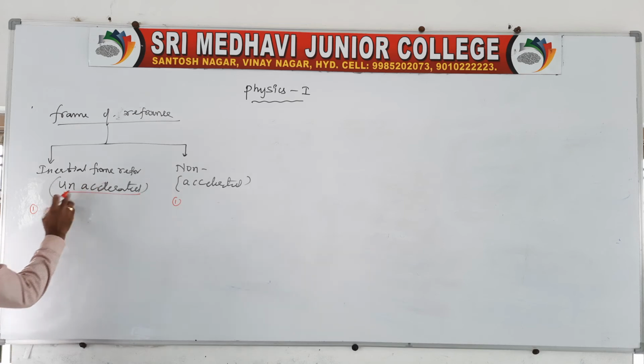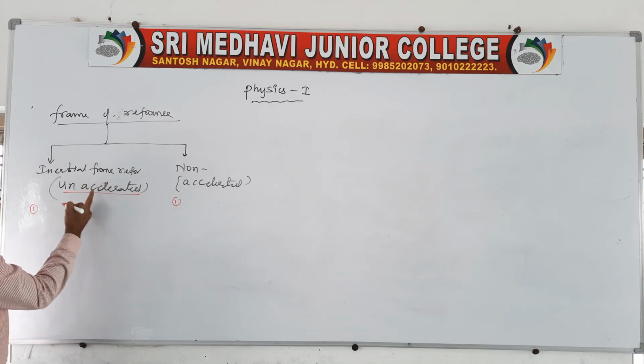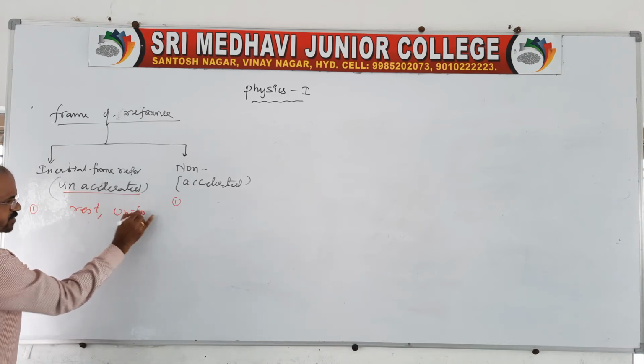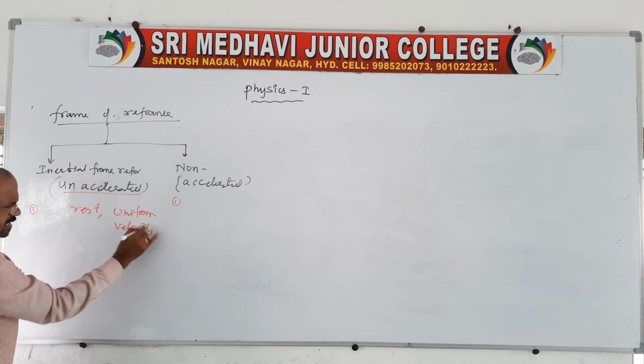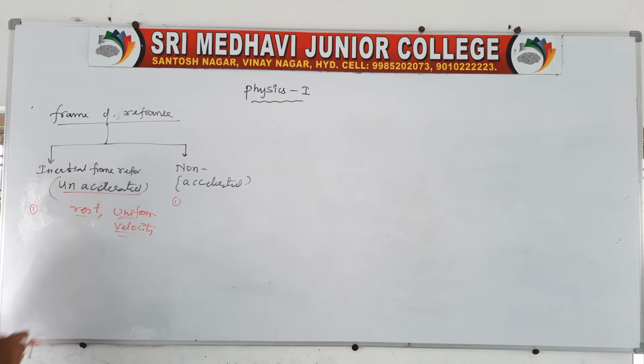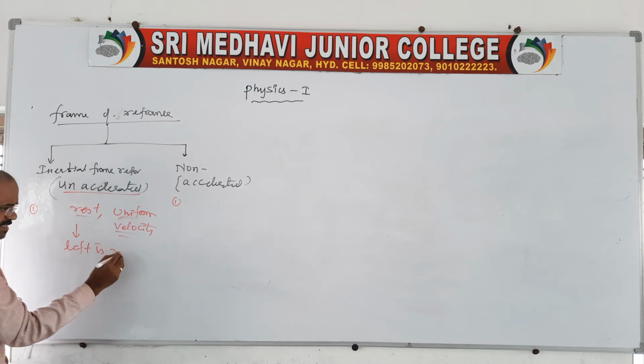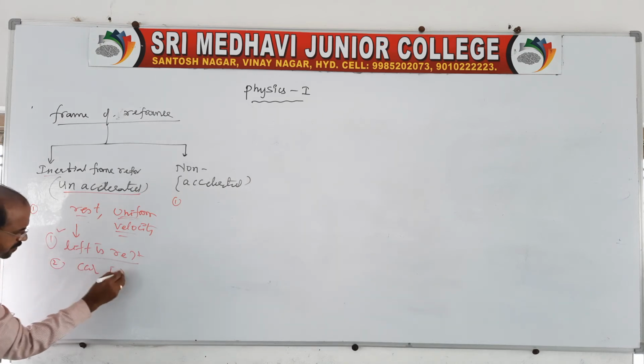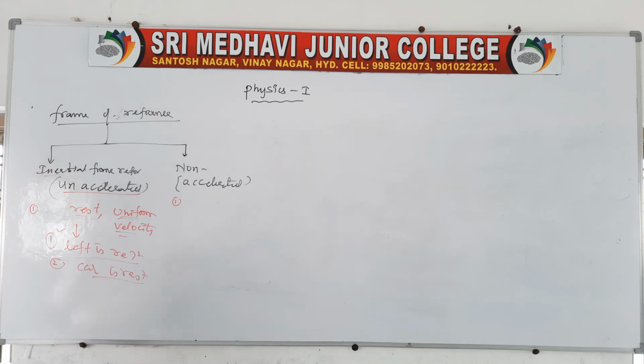Unaccelerated means the frame of reference is either at rest or moving with a uniform velocity. Uniform velocity means there is no acceleration. The best example of an inertial frame of reference is a lift at rest. Rest means there is no acceleration, so this type of frame we call an inertial frame of reference. Similarly, a car at rest has no acceleration, and in this case Newton's laws are valid.